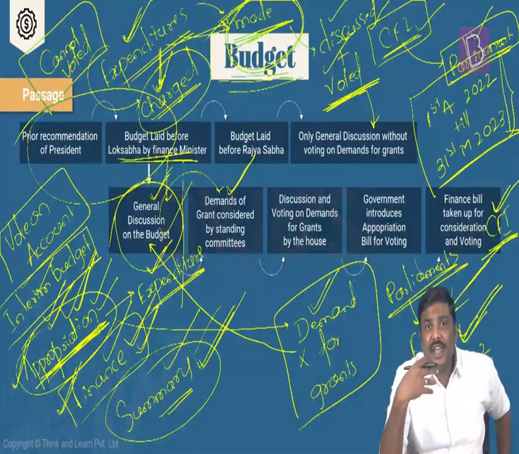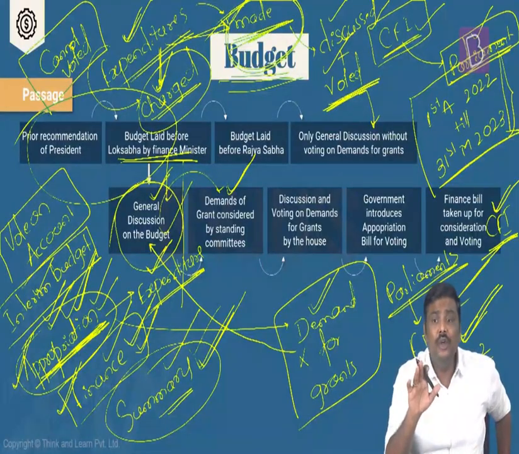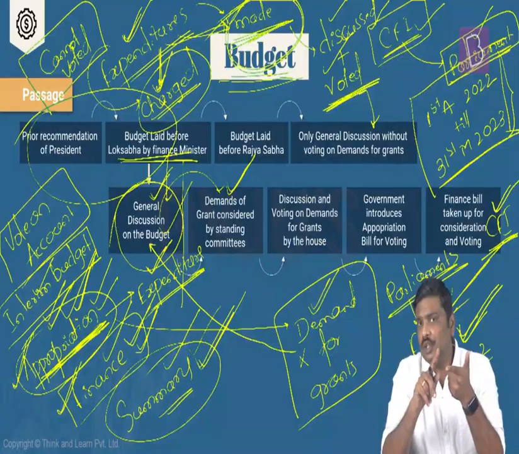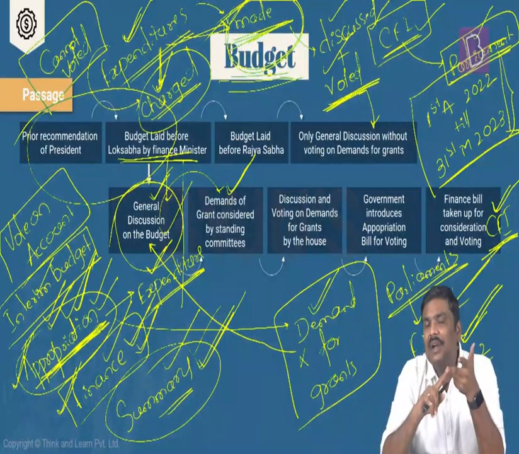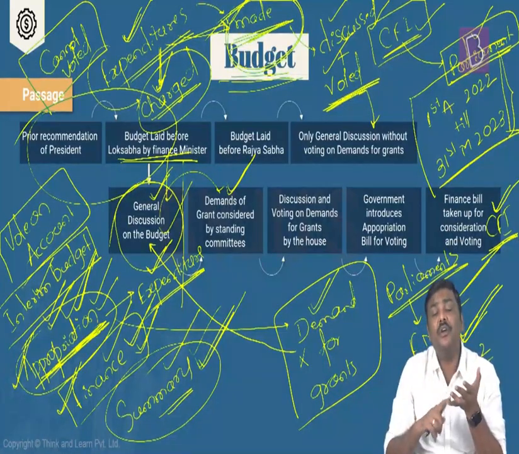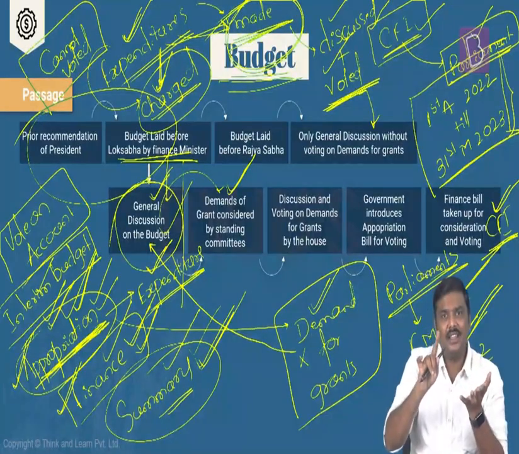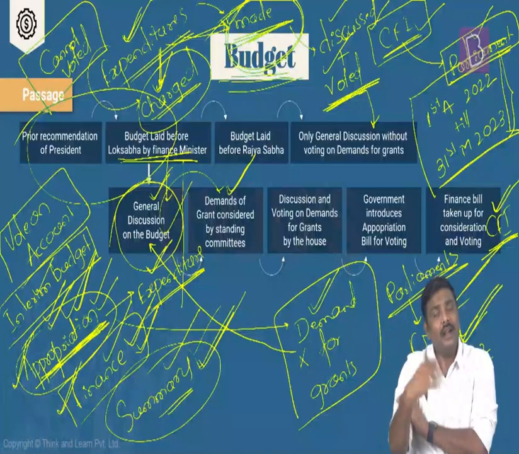Whenever you say interim budget, it is just like a normal budget itself. The government will give you the full announcement in the budget. That is, the government will tell you how much is the total expenditure for the full financial year and how much is the total income collected by the government in the full financial year. Even though this is an outgoing government, they will provide you with the full budget, just like a normal budget. It will have both the sides, that is the revenue side, that is the receipt side, as well as the expenditure side.